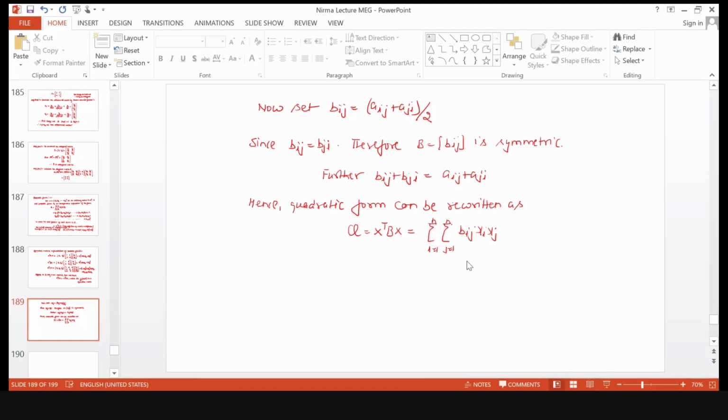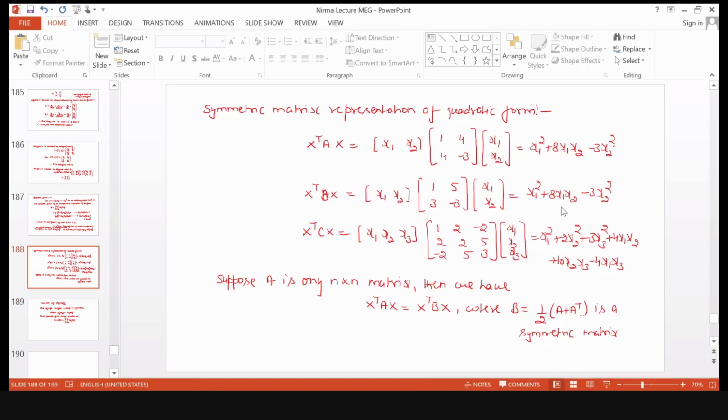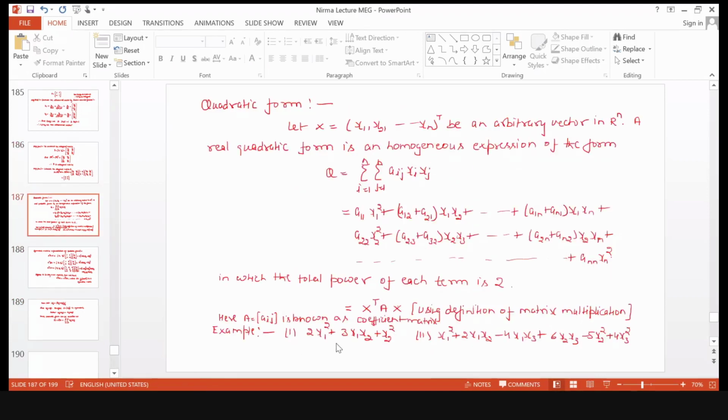Now by these rules, can you find the symmetric matrix corresponding to this quadratic form in this example? 2x1 square plus 3x1x2 plus x2 square. Compare it with the original quadratic form.